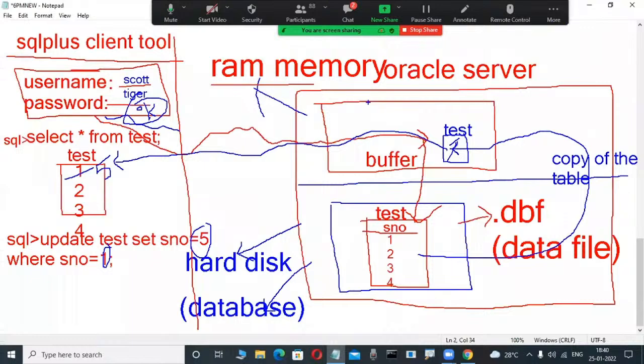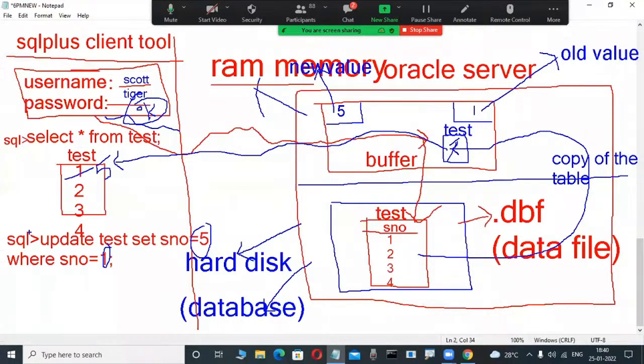Observe here. The new value for the transaction is stored somewhere, and the old value for the transaction is automatically stored in another place, in a buffer. The new value is stored in memory, and the old value is stored in some other place. Old value is stored here like this.